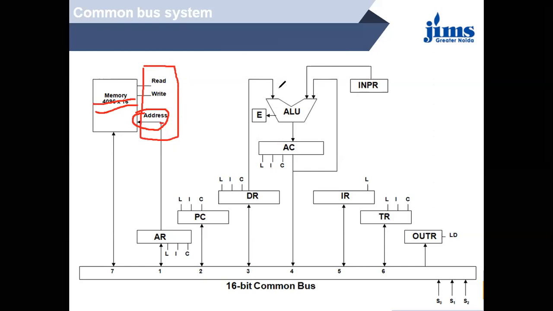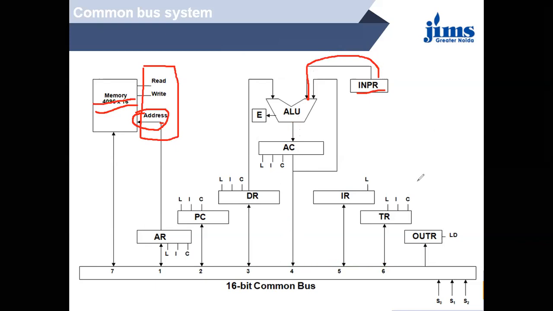This is the ALU, arithmetic logic unit. All the operations are going to be performed in the ALU. From here you can see that this is the input register, meaning whatever value we take comes directly from the input to the arithmetic logic unit. And whatever value it wants to send to the output can be sent directly to the output register.